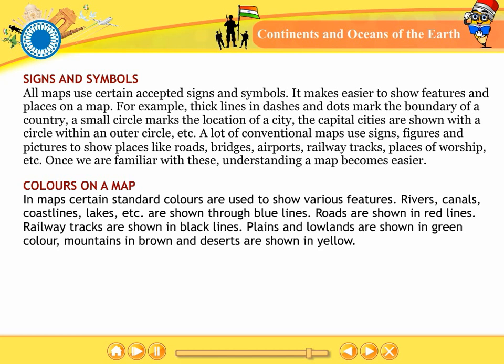Colors on a map. In maps, certain standard colors are used to show various features. Rivers, canals, coastlines, lakes, etc. are shown through blue lines. Roads are shown in red lines. Railway tracks are shown in black lines. Plains and lowlands are shown in green color. Mountains in brown and deserts are shown in yellow.